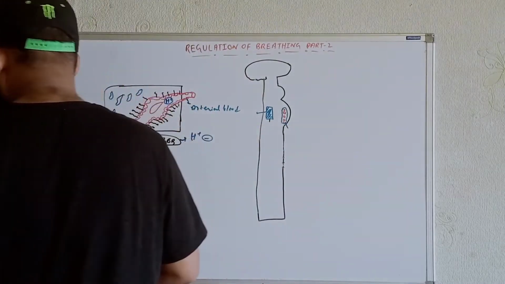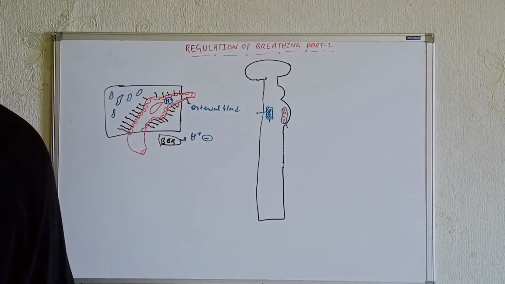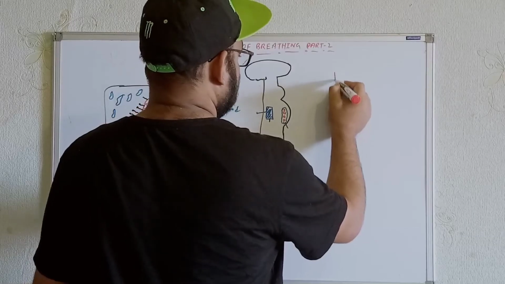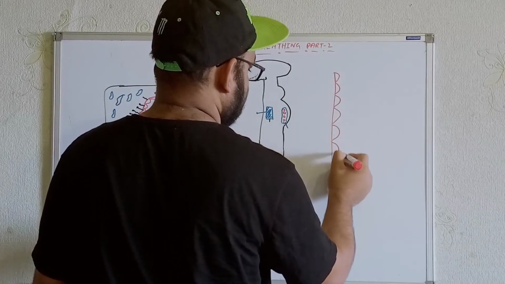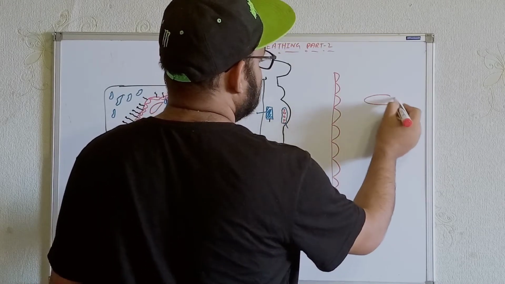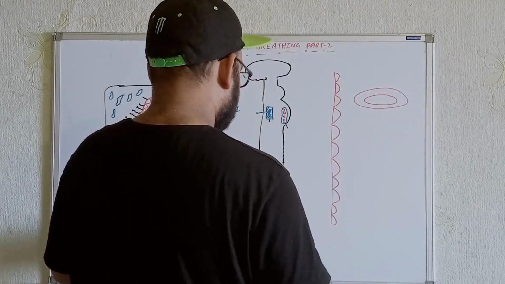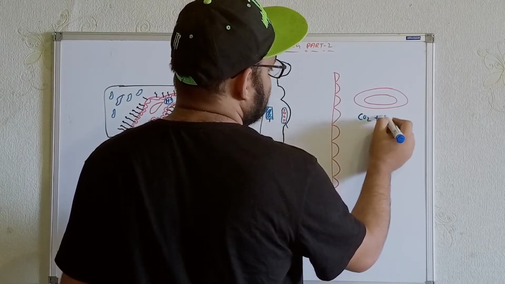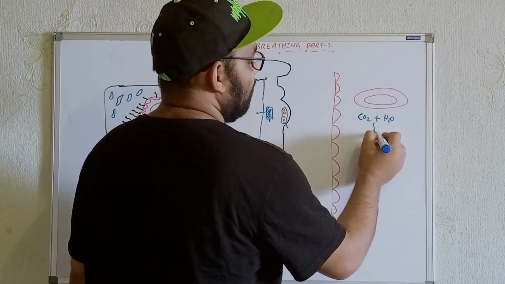For example, I'm just taking this, the blood-brain barrier over here. This is the general circulation, and within the general circulation, during exercise, you get the production of carbon dioxide, and water molecules are already present over here, and that will produce carbonic acid.